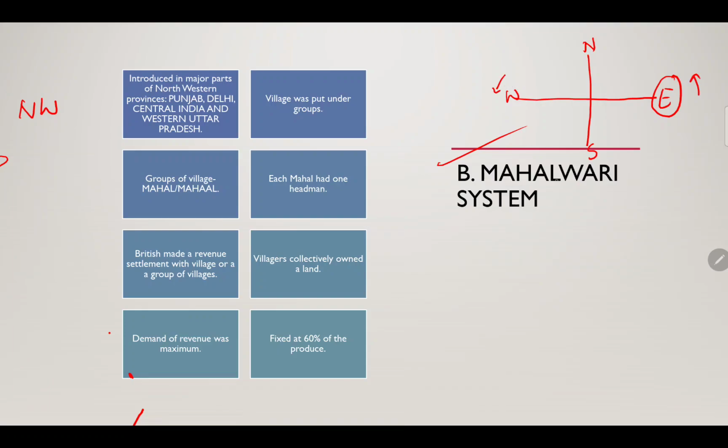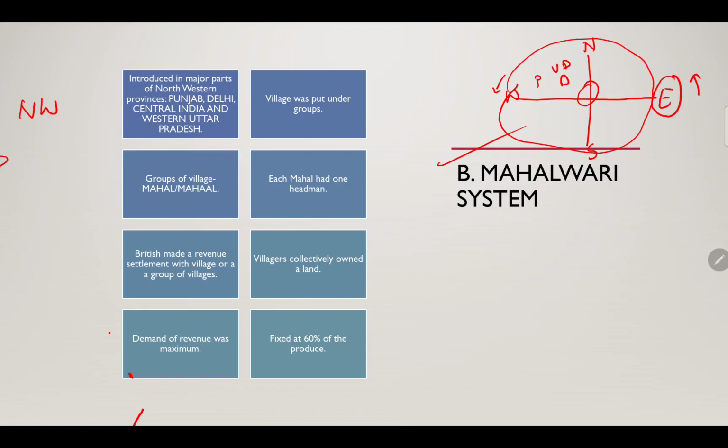So we are talking about the Mahalwari system, introduced in major parts of the northwestern provinces. We are talking about India, right? If this is the whole of India, the northwestern provinces will fall upon Punjab, Delhi, Uttar Pradesh, central India, etc. Okay, so be clear with your map's positioning.